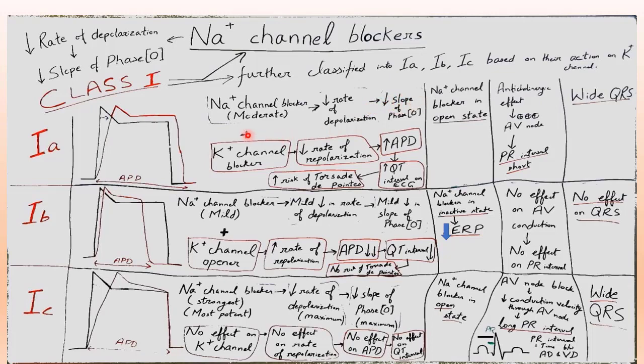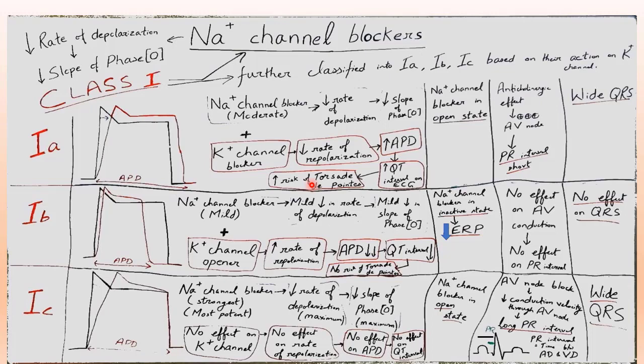At the same time, they are also potassium channel blocker. So there will be decrease in rate of repolarization and increase in action potential duration. So increase in QT interval on ECG and increased risk of torsades de pointes. So here I can say what is QT interval? We have already studied about QT interval in our previous lecture.